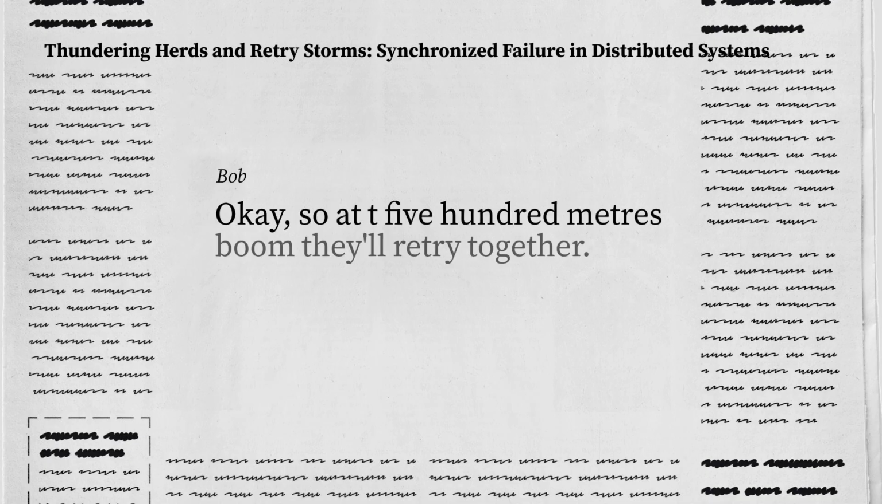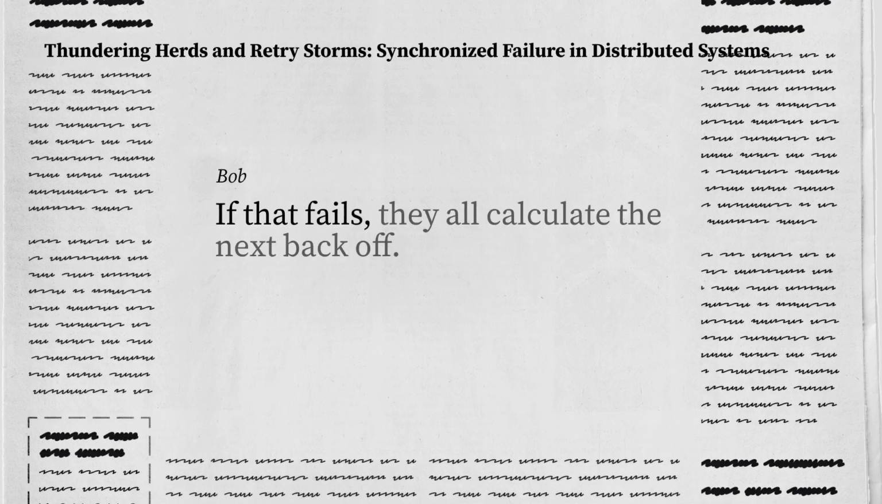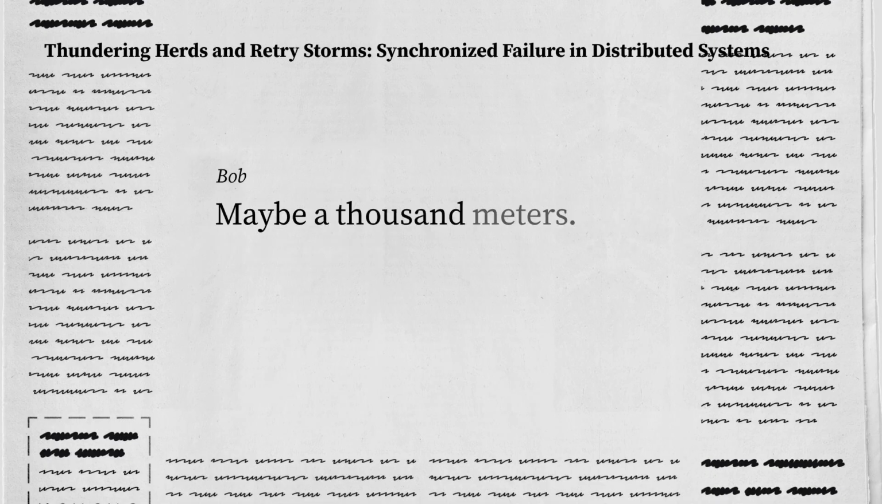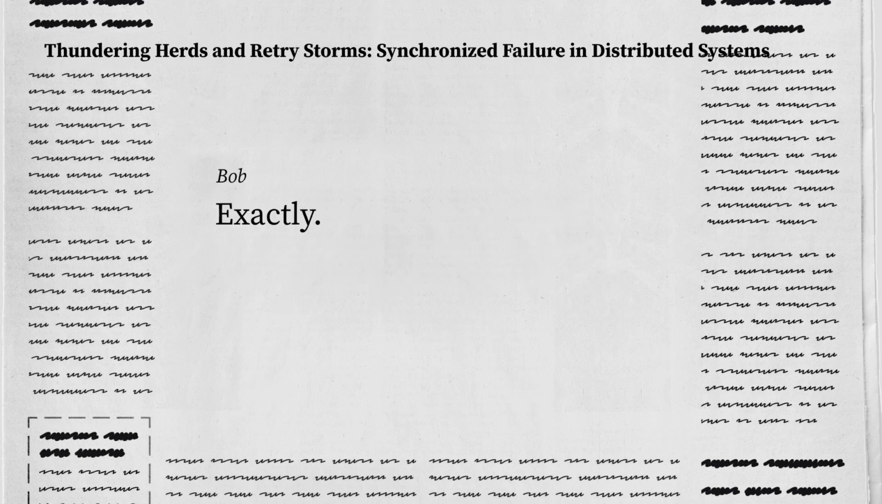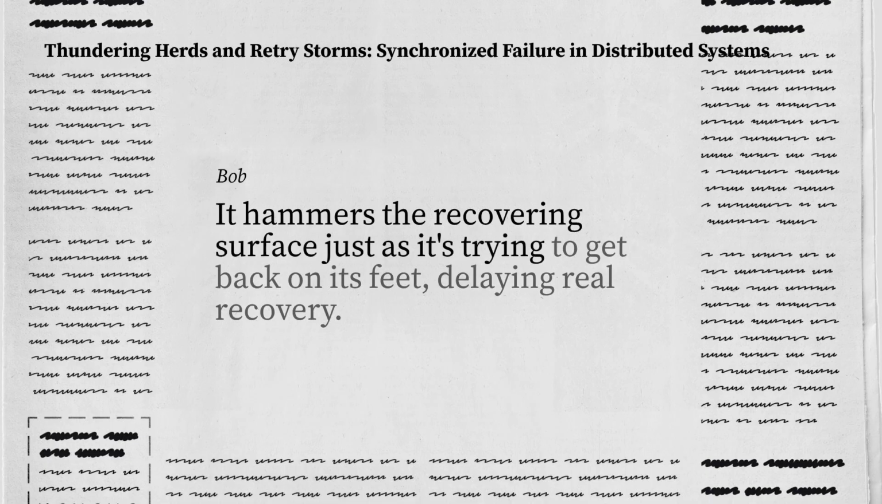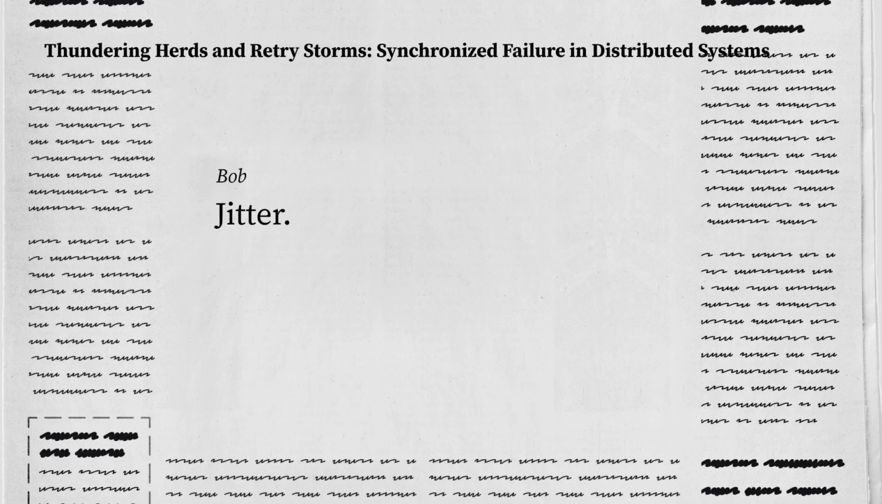Okay. So at T500 milliseconds, boom, they'll retry together. That fails. They all calculate the next backoff, maybe 1,000 milliseconds. So at T1500 milliseconds, boom, another wave. I see. You're just replacing one big flood with a series of smaller but still synchronized floods. Exactly. It hammers the recovering service just as it's trying to get back on its feet, delaying real recovery. So what's the fix? Jitter.